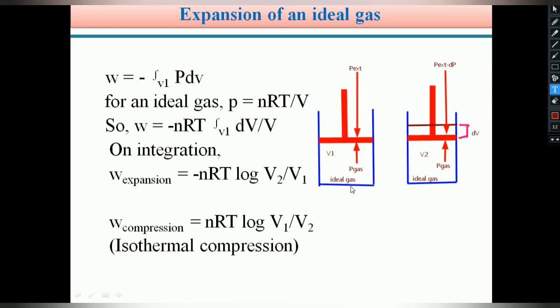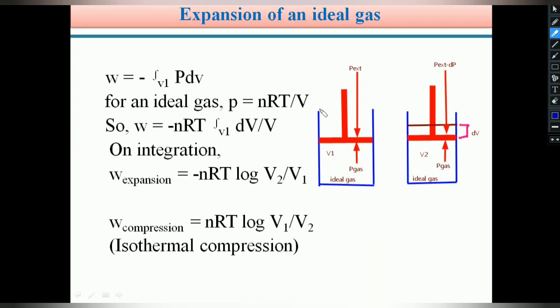Students, in order to calculate the total work done by an isothermal reversible expansion of an ideal gas, we can assume a cylinder which contains an ideal gas. This cylinder is fitted with a frictionless, weightless piston.